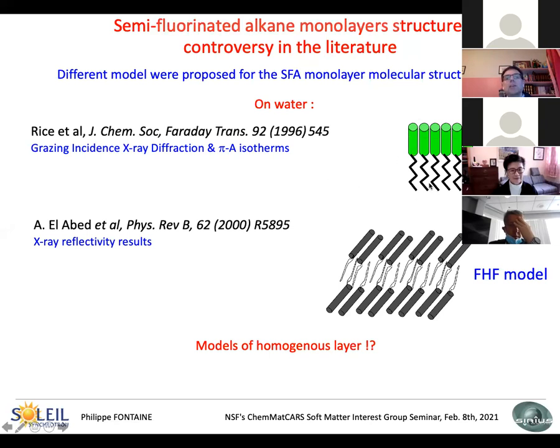This organization explains, of course, the grazing incidence X-ray diffraction, where a peak is measured of the fluorinated chain organization.